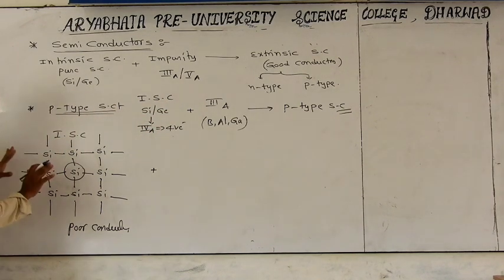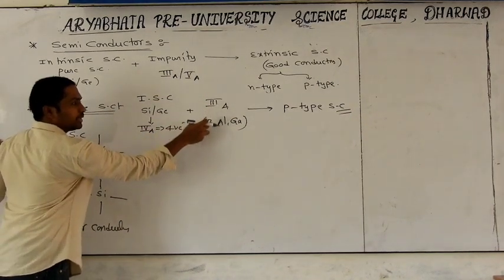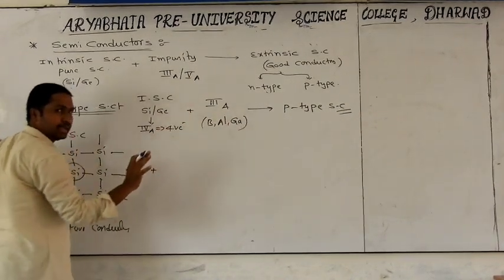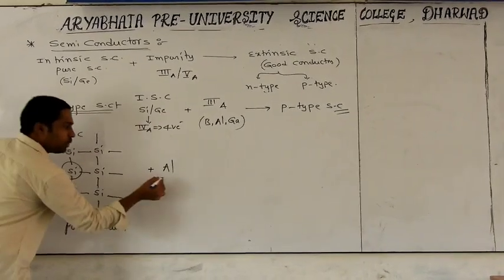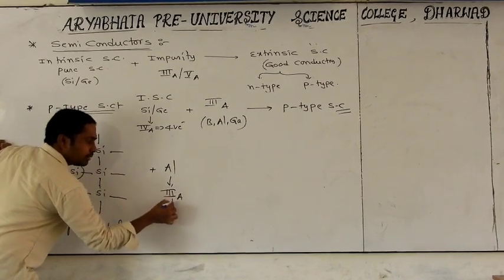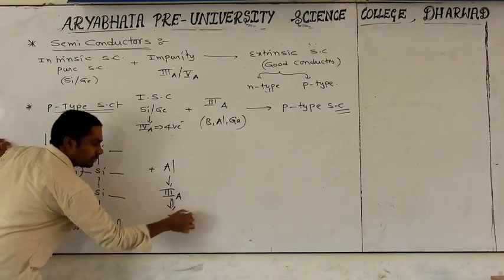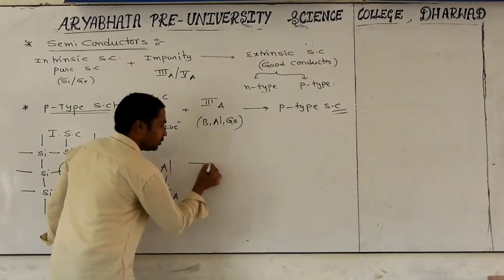First of all, you see, this is the intrinsic semiconductor. What has to be done? Some of the silicon atoms are replaced with which one? A third group element, either boron or aluminium or gallium. For example, I am replacing with aluminium. You know very well, aluminium is a third group element, which means having how many valence electrons? 3 valence electrons. Just see how it acts as a good conductor.